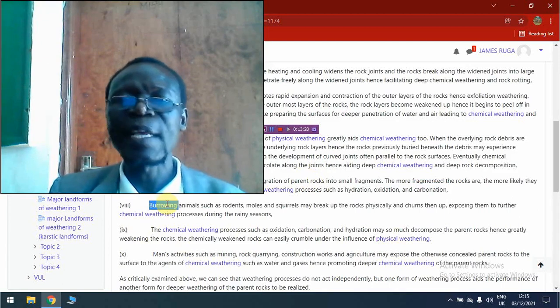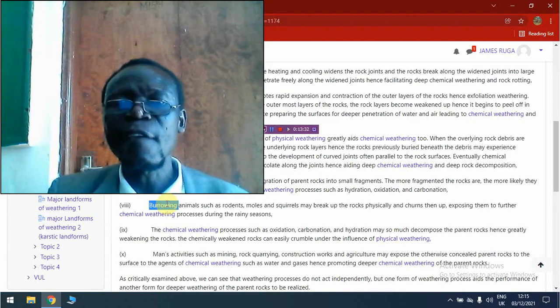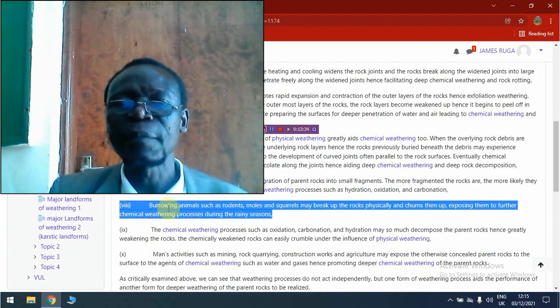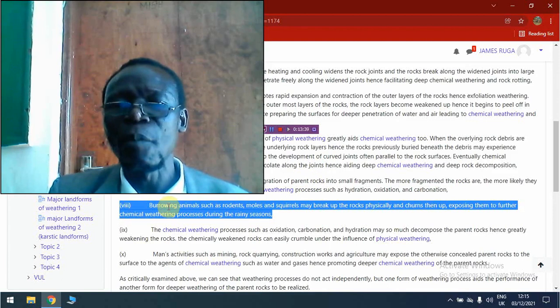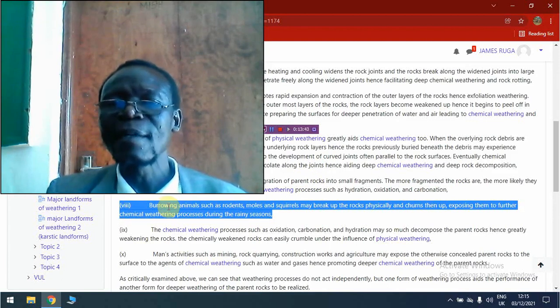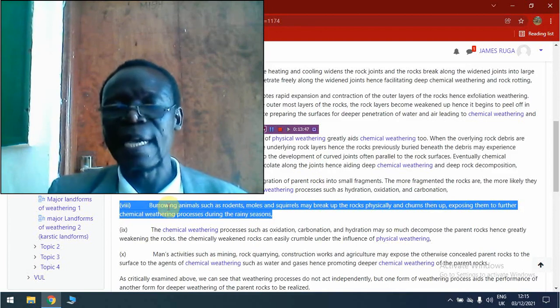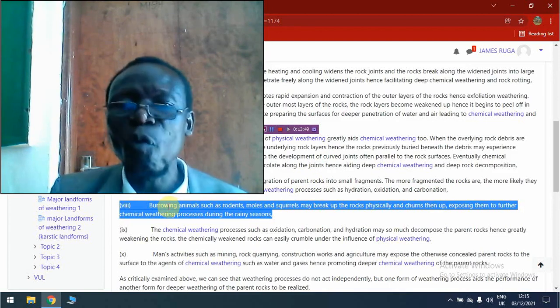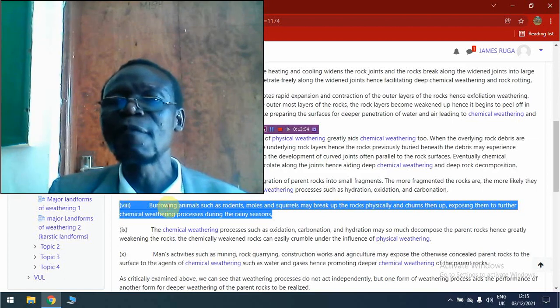Then we look at the role of burrowing animals. This is a form of biological weathering which can be promoted by animals. So these animals dig tunnels under the ground physically, and this therefore promotes physical weathering, a form of biological weathering process which brings about the physical destruction of the rocks.